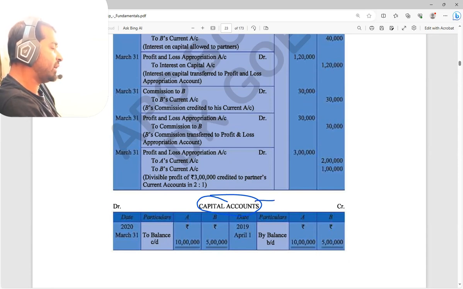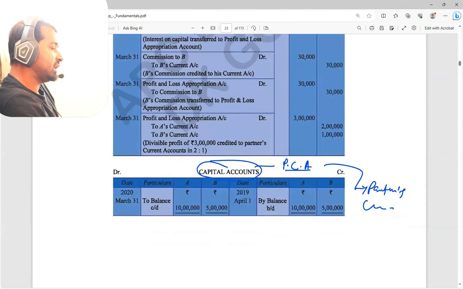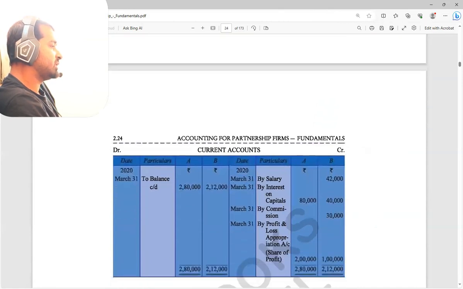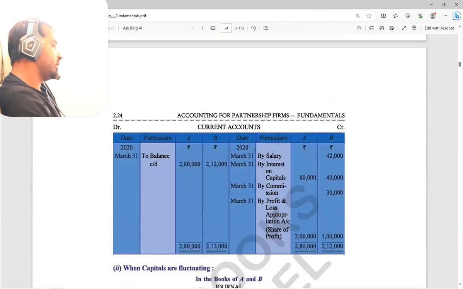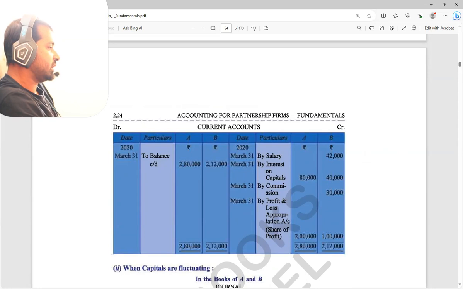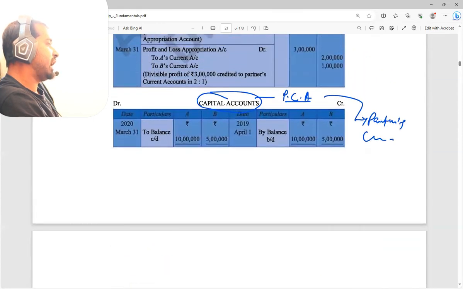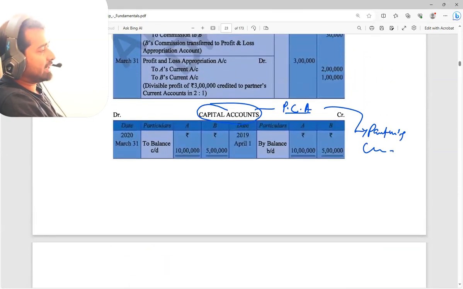Two accounts will be there. One is the partners' capital account. Another one is the partners' current account. So one account we are making here, and you can check below, another account they made, that is the partners' current account. See, current account. Have you seen that? Clear up to this? Yes, sir. So now in the fixed capital method, we are going to see how to deal with the capital.